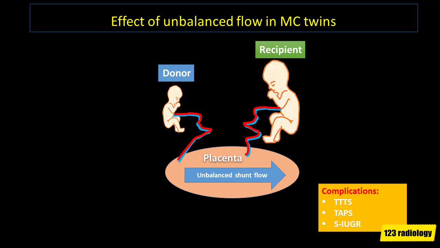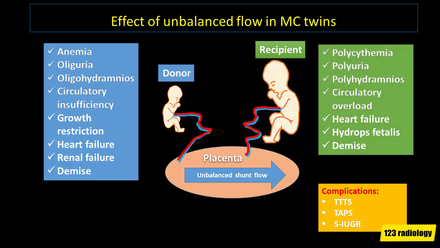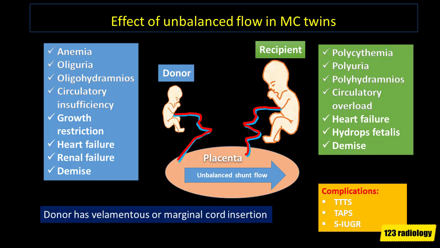These arteriovenous connections lead to the unbalanced shunt flow between these fetuses, where the donor twin ends up by having a hypoperfused state manifested by anemia, oliguria and oligohydramnios. And the recipient twin is polycythemic and demonstrates signs of plethora, such as polyuria, polyhydramnios and circulatory overload. Interesting to note that donor twins often have marginal or velamentous placental cord insertion.